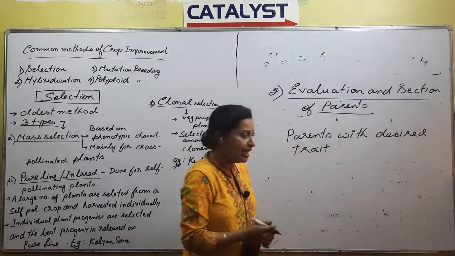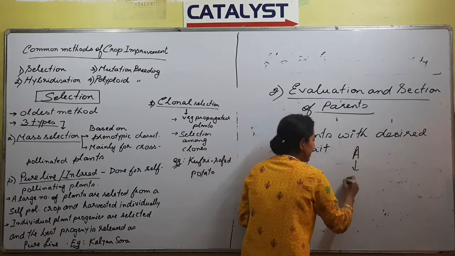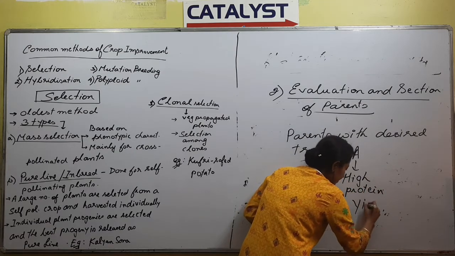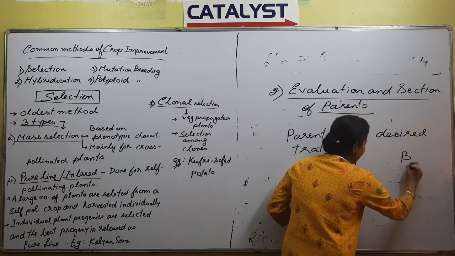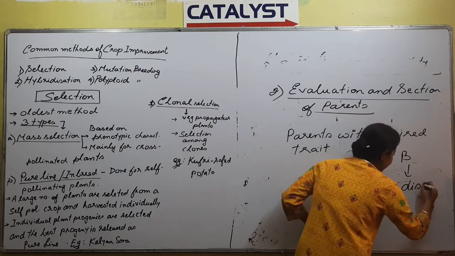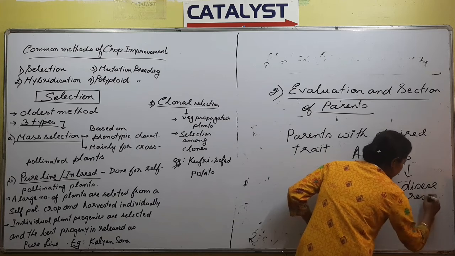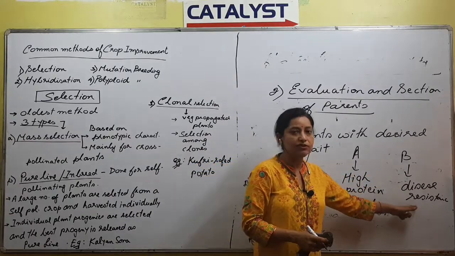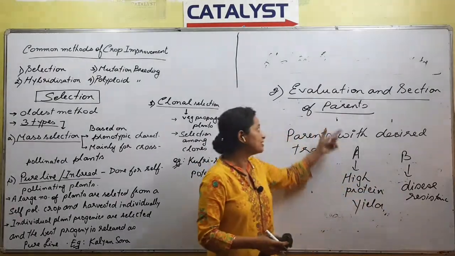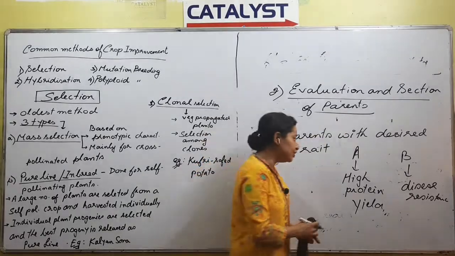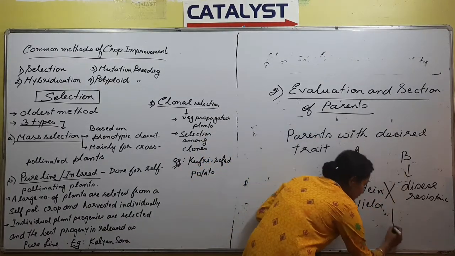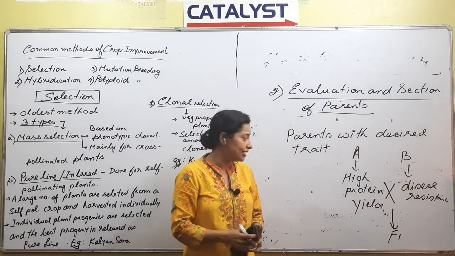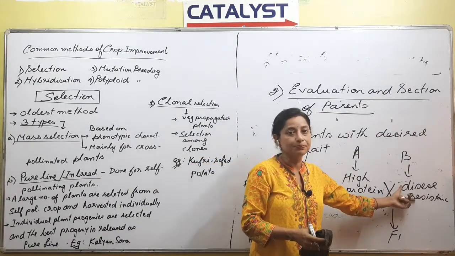Desired trait in the sense, maybe we are talking about a plant A that has a high protein yield, right? And we are talking about a parent B that has maybe disease resistance, right? So one parent has high protein yield and one parent has disease resistance, so we select them. And this is the meaning of the second point, right? And why do you do so? So that we can get a cross and we can get the F1 generation that is called a progeny, and we make the progeny so that we can get both the characters that we want, right?